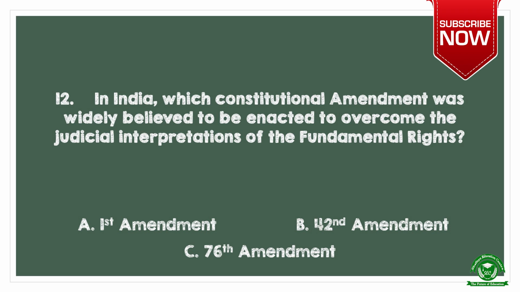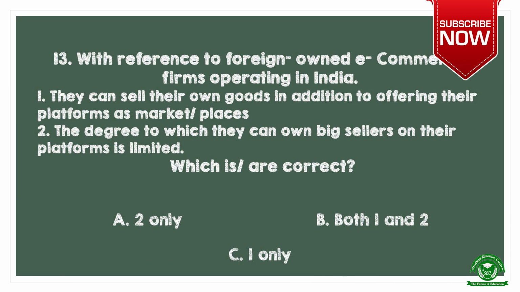Next question. In India, which constitutional amendment was widely believed to be enacted to overcome the judicial interpretations of the fundamental rights? Options are A. First Amendment, B. 42nd Amendment and C. 76th Amendment. And the right option is option A. First Amendment.